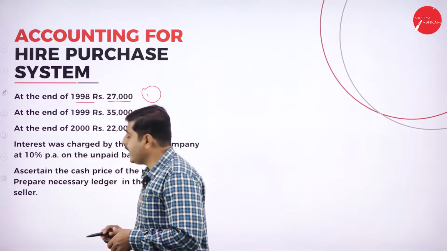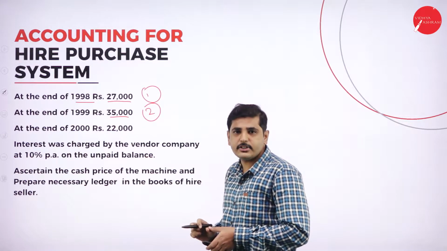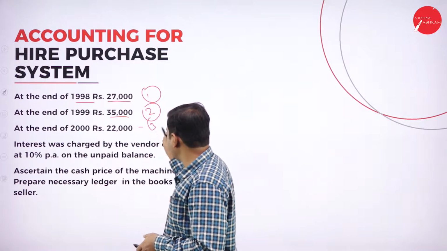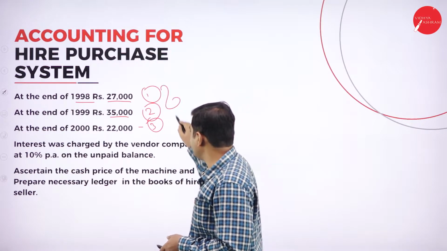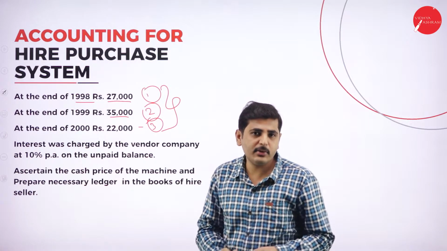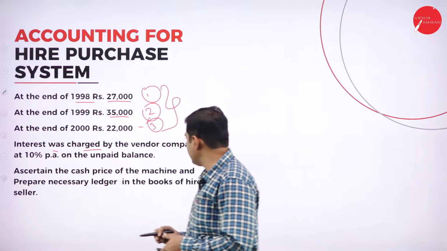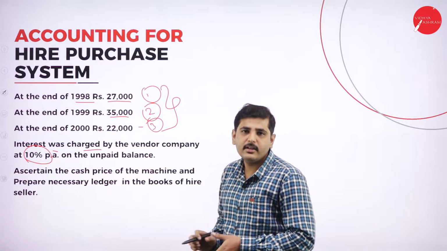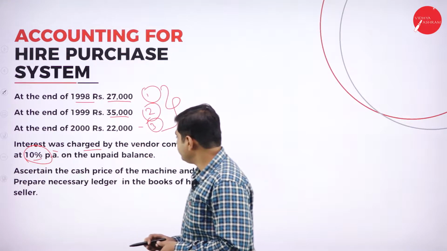Next, at the end of 1999, that means at the end of the second year, he is going to pay 35,000 as an installment. And at the end of the third year, he is going to pay 22,000 as an installment. So all these three amounts are inclusive of interest. So we have to bifurcate the interest and find out the actual principal amount. Next, interest was charged by the vendor company at 10% per annum. So for every year, the hire seller is going to charge interest at 10% per annum.